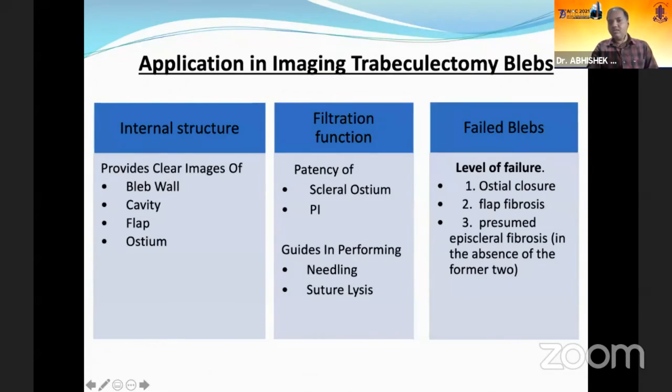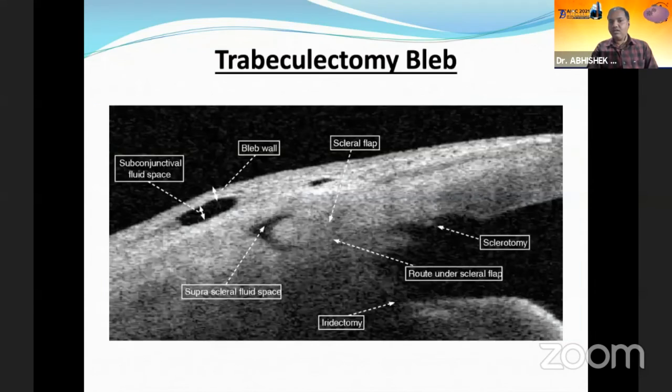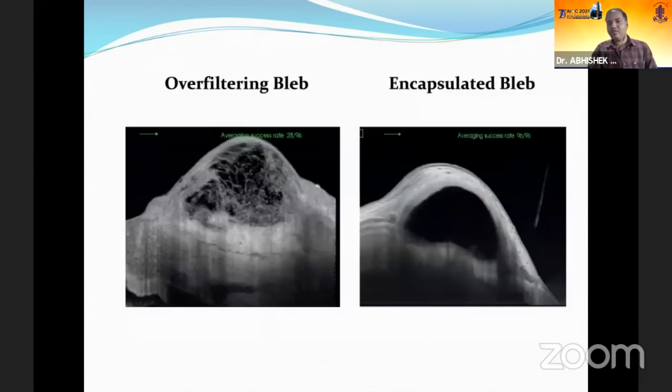Now, in imaging the trabeculectomy blebs, it can show the internal structures and provide clear images of the bleb wall, cavity, flap, and ostium. It can show the filtration functions such as patency of the sclerostomy and PI, and guides in performing needling and suture lysis, as well as the failed bleb. In the case of a failed bleb, it can show the level of failure. This is the route under the scleral trough for the filtration, and we can see a well-formed bleb.